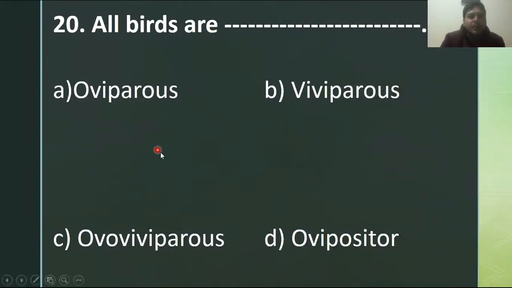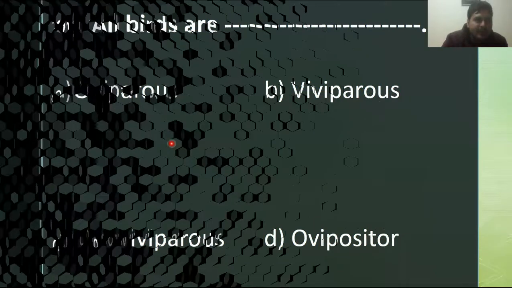All birds are oviparous, viviparous, ovoviviparous, or ovipositor. The right answer is oviparous, because birds lay the shelled eggs. So that's why all birds are oviparous. MCQ number 21 is the next MCQ.